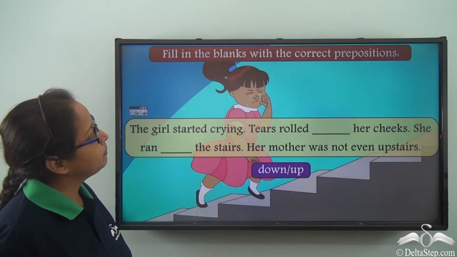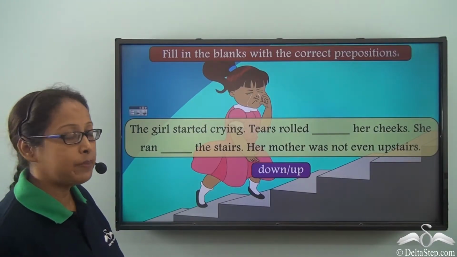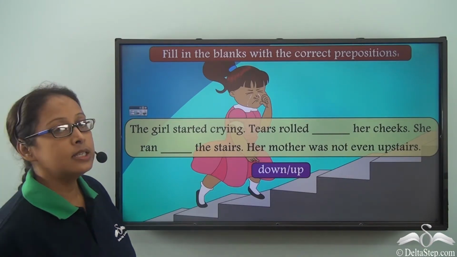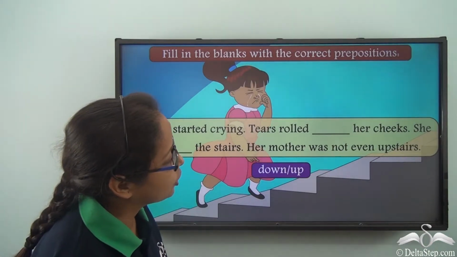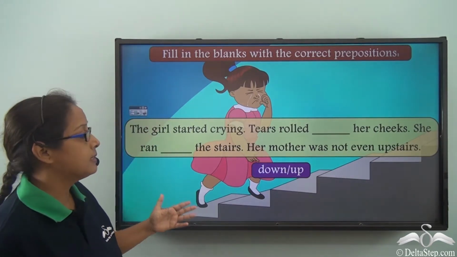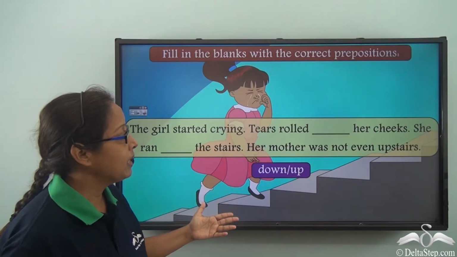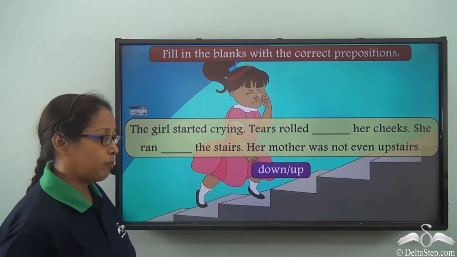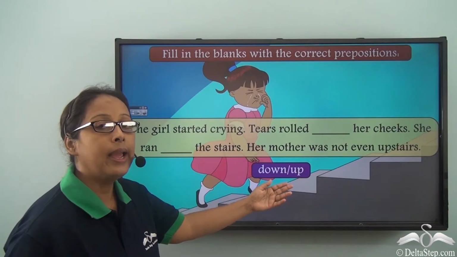Now let's fill in the blanks with the correct prepositions. The girl started crying. Tears rolled dash her cheeks. She ran dash the stairs. Her mother was not even upstairs. The options are down and up.